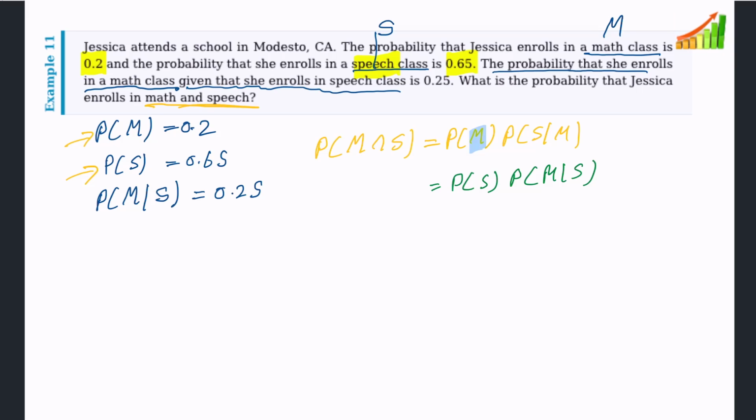Here M, therefore condition is M. Here S, condition is S. Okay. Now which one can we use? You see we have probability of M given S. Therefore M given S is here, so we can use this one. If we use that equation, we need probability of S. What is the probability of S? It is 0.65. And what is the M given S? 0.25. That is 0.1625.